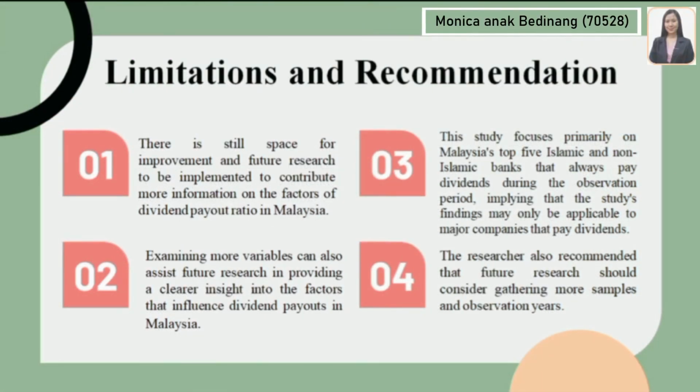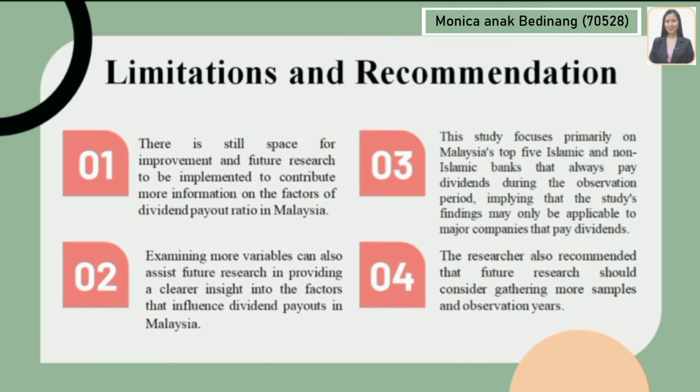Limitations and recommendations. There is still space for improvement, and future research can be implemented to contribute more information on the factors of dividend payout ratio in Malaysia. Examining more variables can also assist future research in providing a clearer insight into the factors that influence dividend payouts in Malaysia.